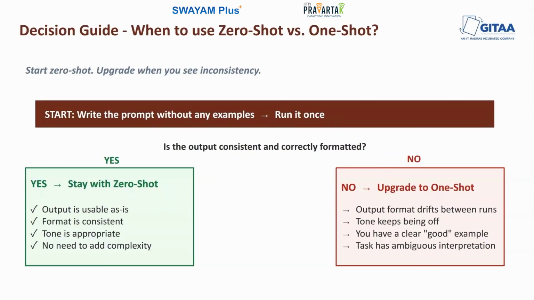So if you've already written a good example of the output you want, let's say a summary or a report, an email, whatever it might be, that will be your example. So you can use it directly. But one thing to notice is that the condition, like you have a good example of what you want, is almost always satisfied. So most of us have written the kinds of things we are asking the model to produce. So your existing good outputs are your best examples. So don't construct examples from scratch when you have real ones.